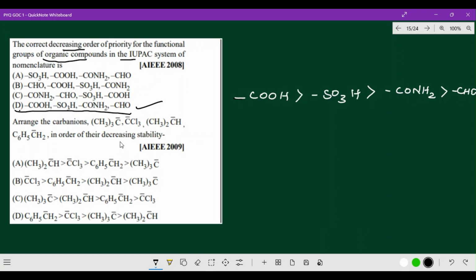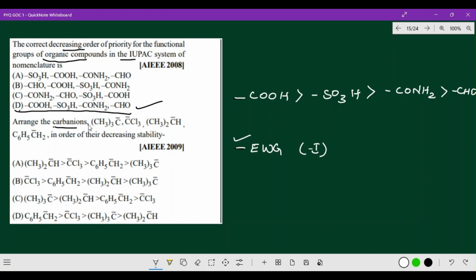What is the next question? It tells about arranging the carbanion. Whenever you are talking about carbanion, it belongs to minus I effect. Minus I effect means electron withdrawing group. So electron withdrawing group, minus I effect, will be more stable than plus I effect. They are asking about carbanion. Carbocation means plus I effect, whereas carbanion means minus I effect. Electron withdrawing group, you will give more priority.